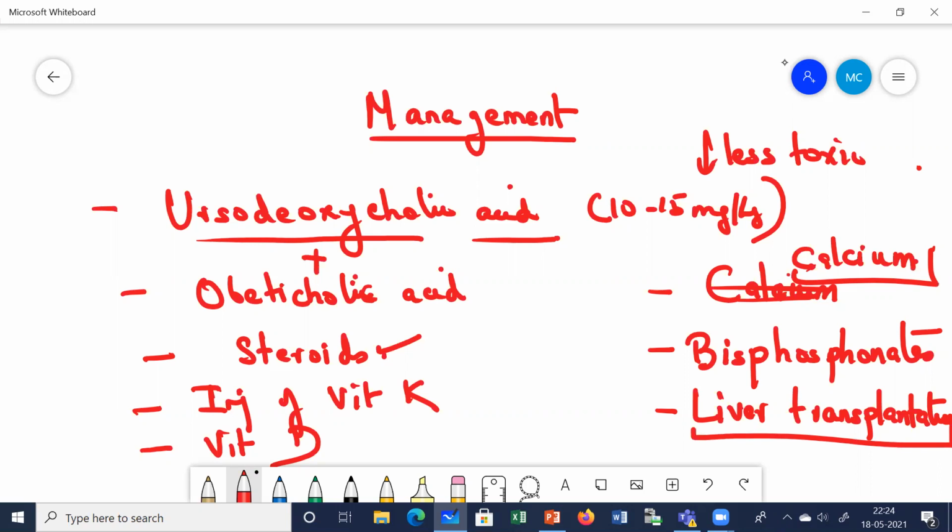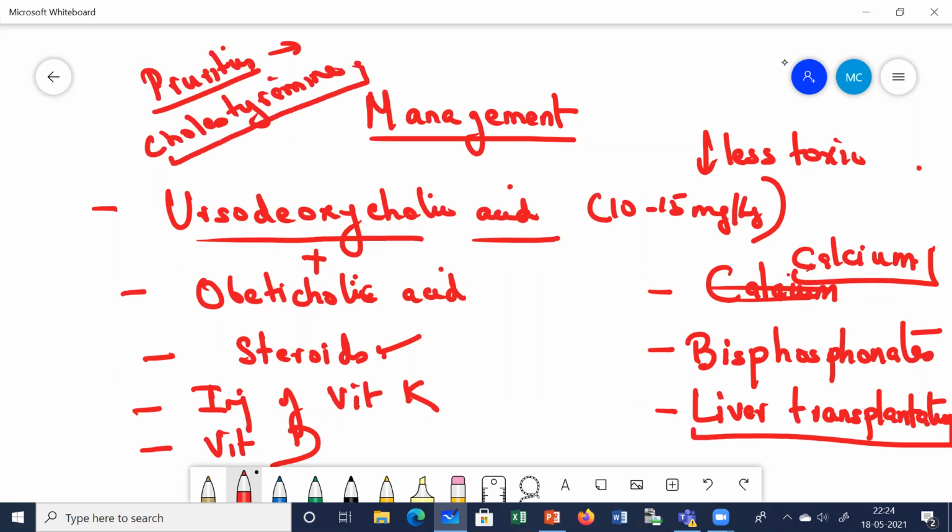Clear? And if the patient is having excess of itching, pruritus, then what do we give? We mainly give cholestyramine. Remember, for pruritus, mainly we give cholestyramine. Cholestyramine is the main drug of choice in case the patient has developed pruritus. Second choice, we can also give rifampicin. These two drugs are mainly given if the patient develops too much of pruritus.